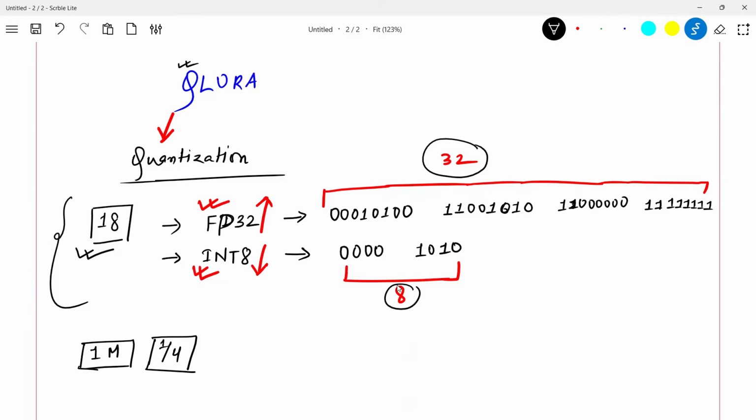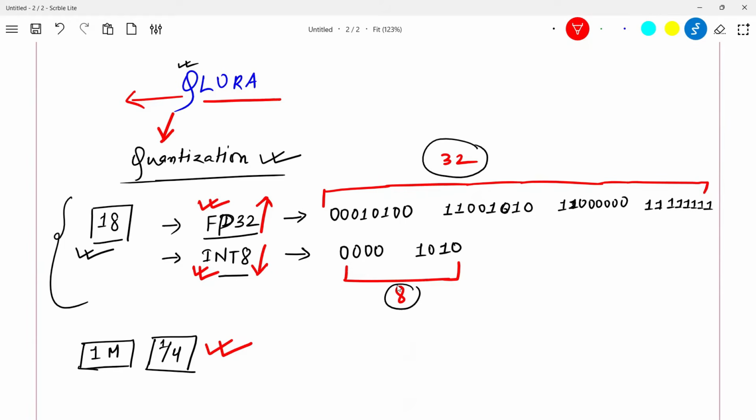So this concept, what I explained to you, is now quantization. What is it that you are using? Are you using FP32? Are you using INT8 or any other thing? The advantage of using INT8 in place of FP32 is that the size of your model will reduce by almost 1/4. And once the size of the model is reduced, you will need fewer resources to fine tune the model. Hence, what people have said is: do whatever you are doing in LoRA, but do it with the quantized model.